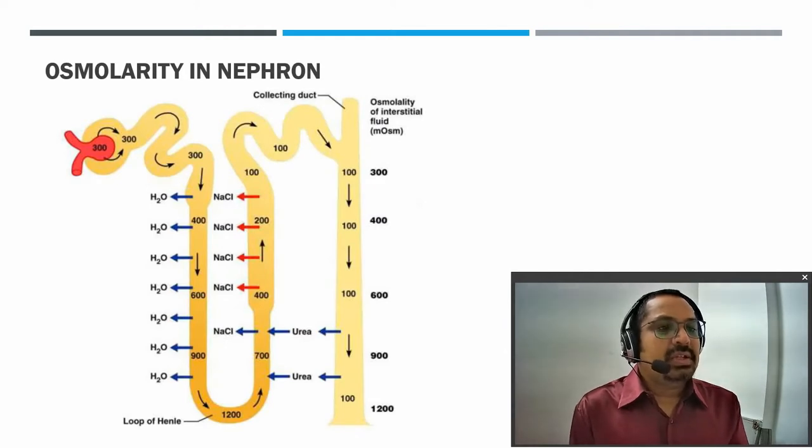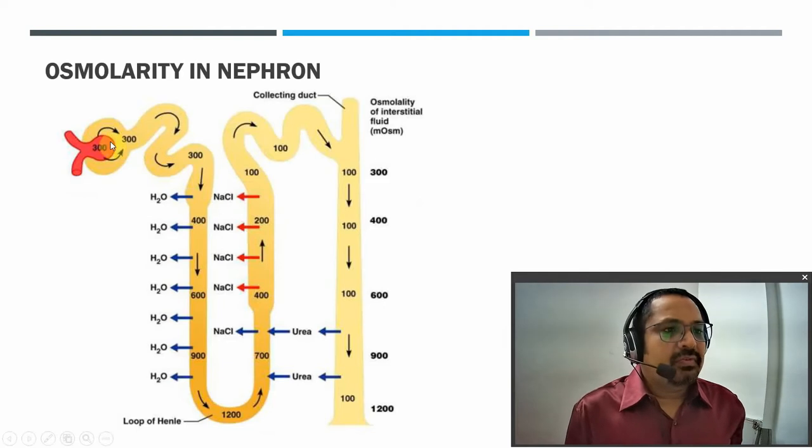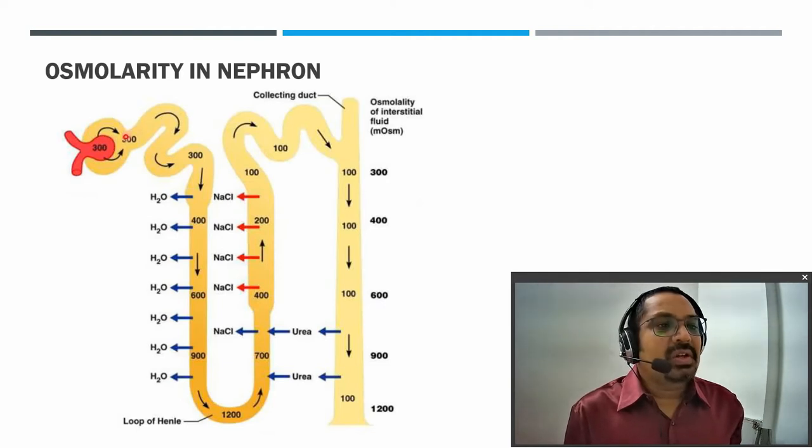We can see that the fluid coming into the glomerulus has around 300 osmolarity, and the proximal tubule has the same. But the liquid delivered to the loop of Henle has an osmolarity of around 400. Water reabsorption takes place in the descending limb, and the liquid delivered to the tip of the loop of Henle is around 1200 osmolarity.